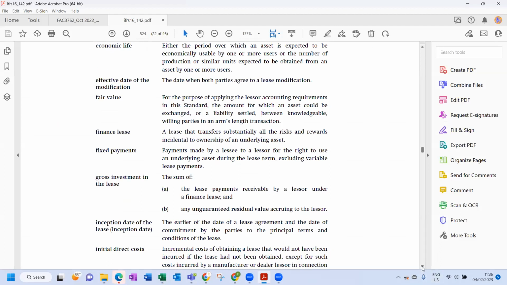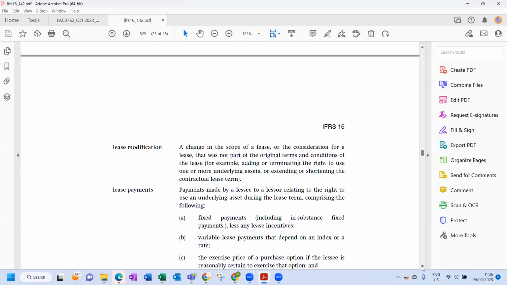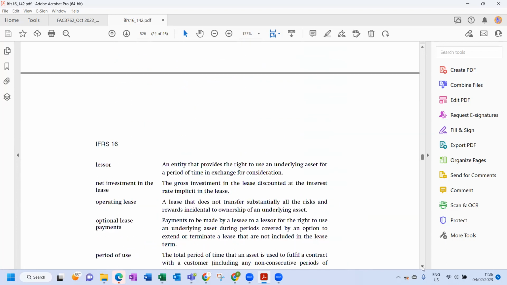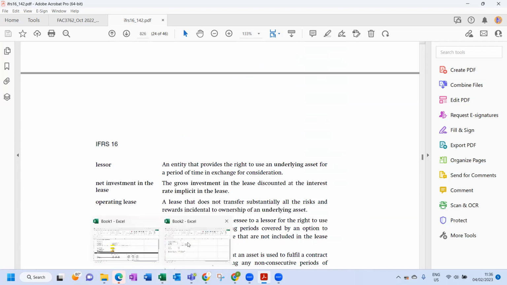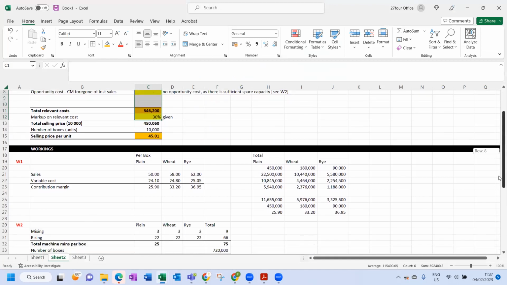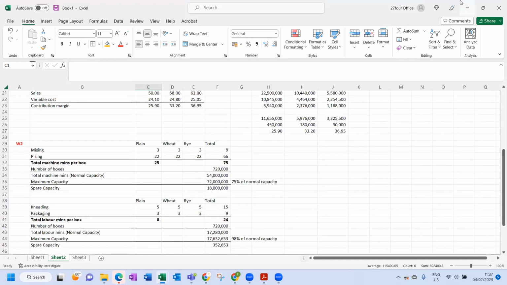We'll probably come to net investment in lease first, so we'll read as we come through it. The net investment in lease is the gross investment in lease discounted at the interest rate implicit in the lease. So basically the net investment in the lease is the present value of lease payments. Where is this? Oh, sorry, this is the wrong one.